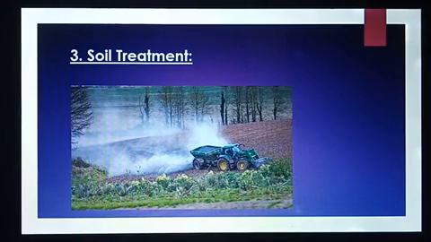Third one, soil treatment. The soil may be acidic or basic naturally. The plants do not grow well if the soil at a place is too acidic or too basic. When the soil is too acidic, it is treated with bases such as quicklime or slaked lime. The bases, such as quicklime or slaked lime, neutralize the excess acid present in the soil and reduce its acidic nature. Thus, a farmer should add quicklime or slaked lime in the fields if the soil is too acidic.